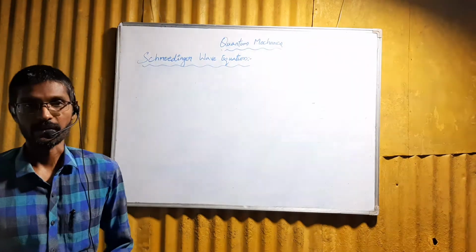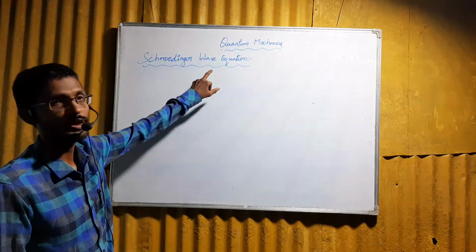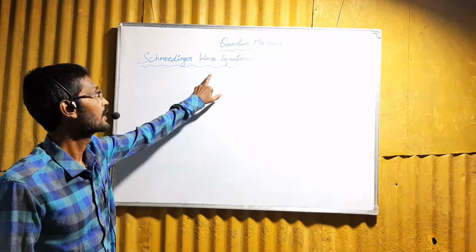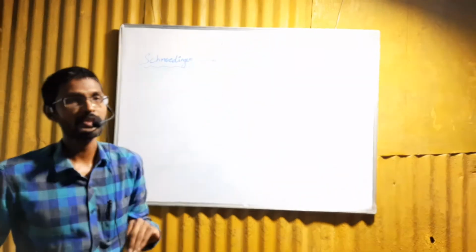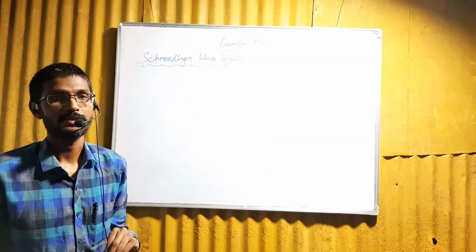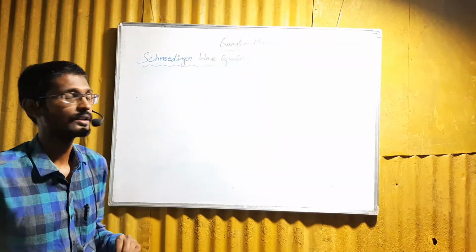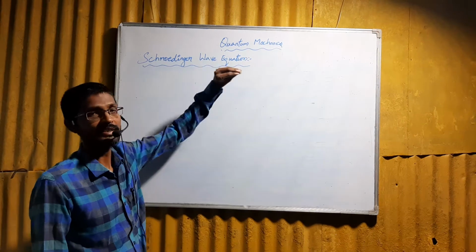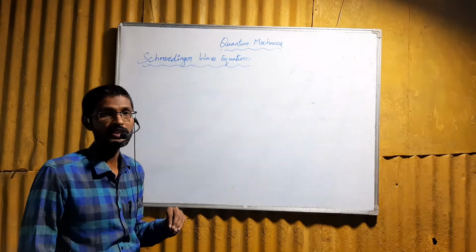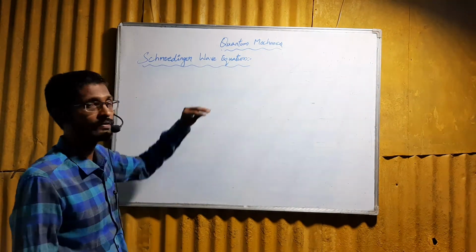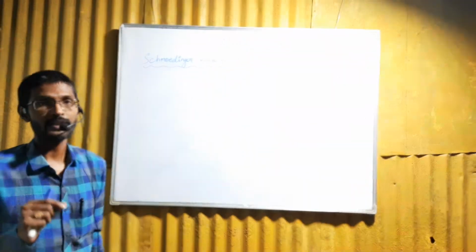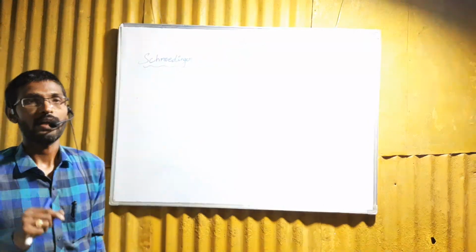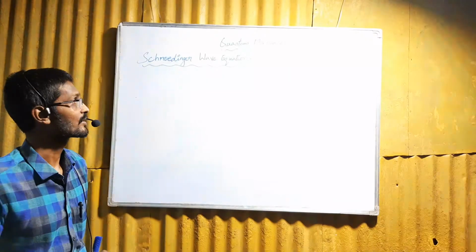Schrödinger wave equations. Now the Schrödinger wave equations explain or describe the wave properties of the particles, and they also predict the particle nature of the particles. This Schrödinger wave equation helps to understand the properties of the electrons and the wave nature properties.